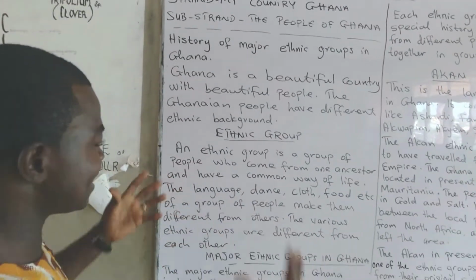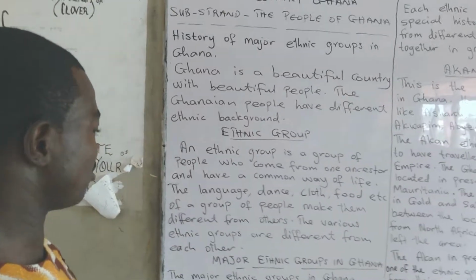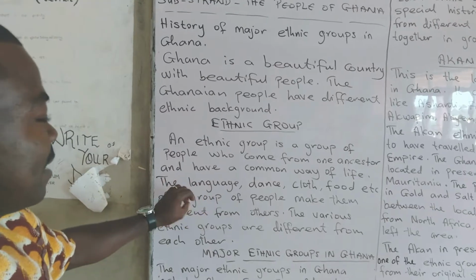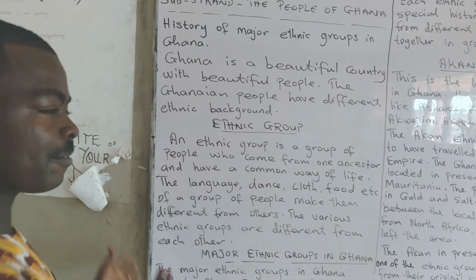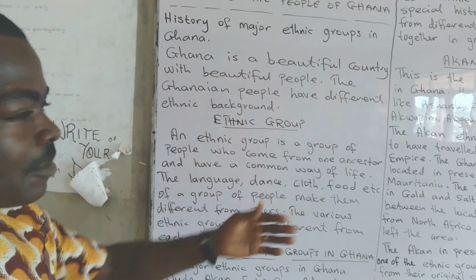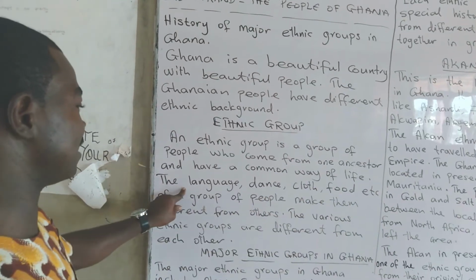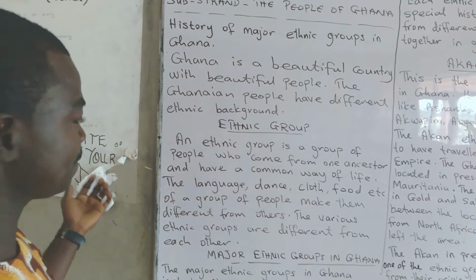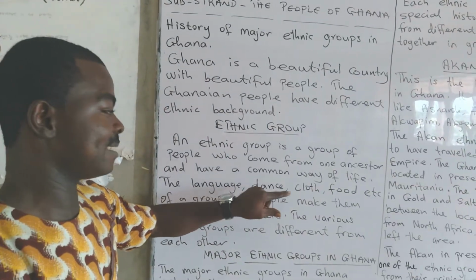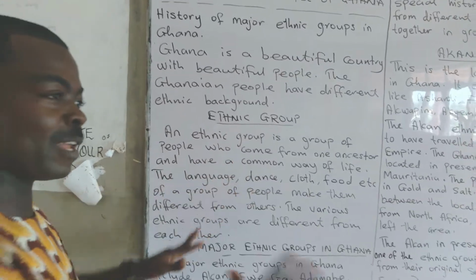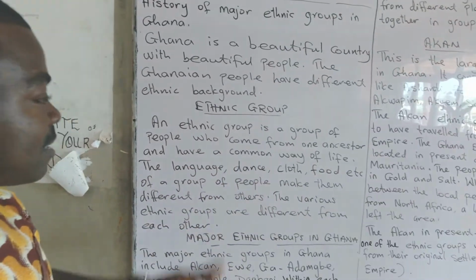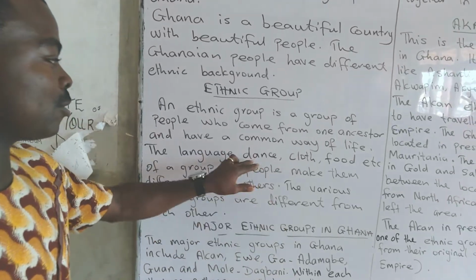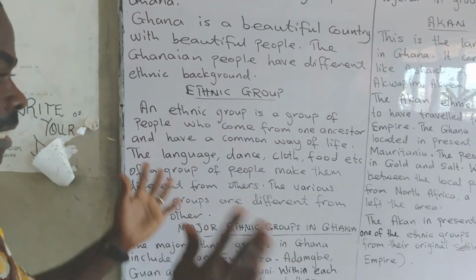And what makes an ethnic group different from the other? The language they speak. You see, we have Twi language, we have Ga language, we have Ewe language, and etc. in Ghana here. So the language a group of people speak makes them different from the other one. Also the dance they dance. In Ghana we have Bambaa dance, some ethnic groups dance Agbadza, some dance Adowa, and etc. So this also makes them different from one ethnic group to the other.